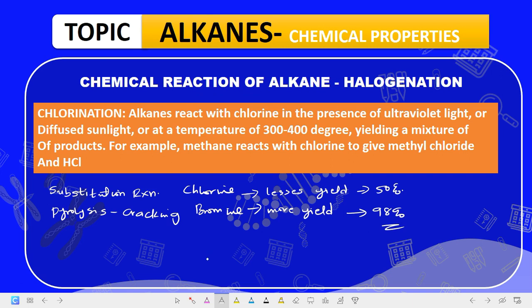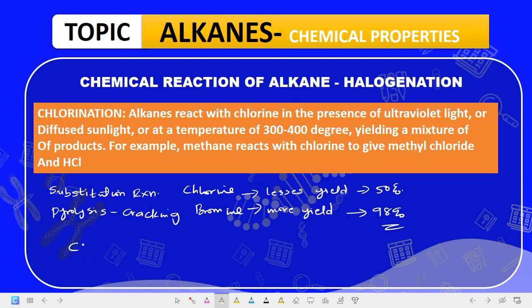So, chlorination reaction. Alkanes react with chlorine in the presence of ultraviolet light or diffuse light, or at a temperature of 300 to 400 degrees, yielding a mixture of products. For example, methane reacts with chlorine to give methyl chloride and hydrogen chloride.